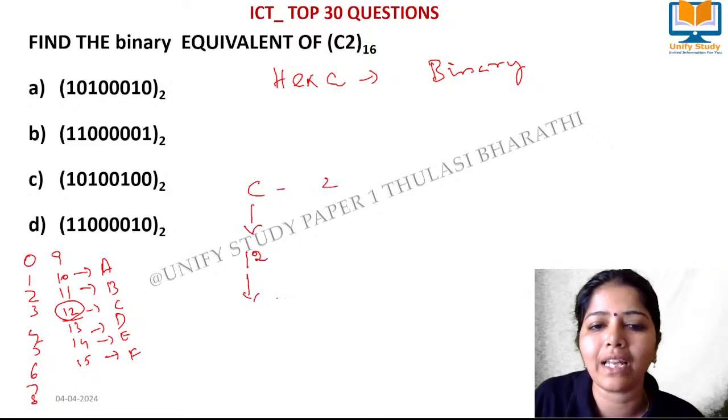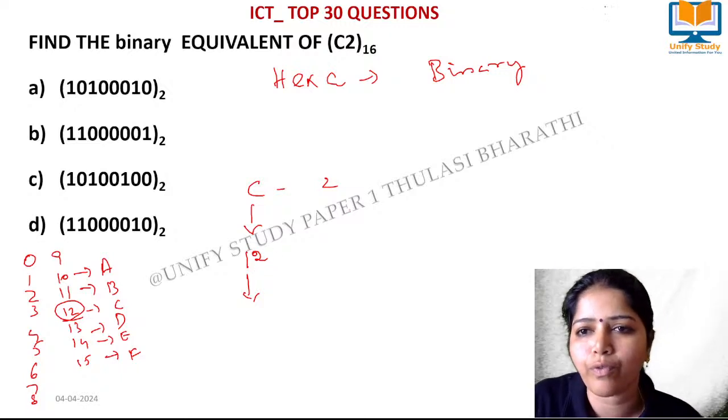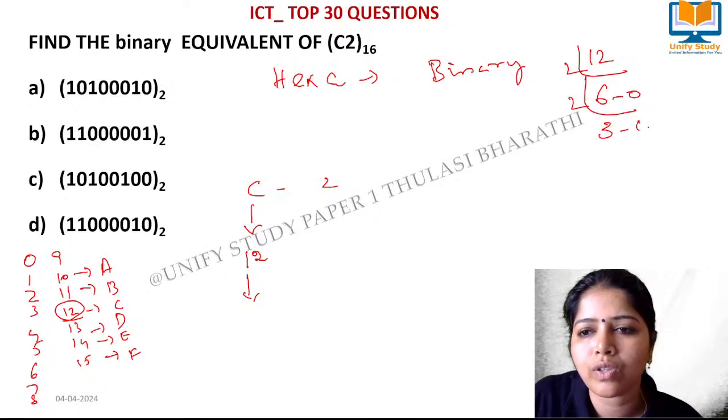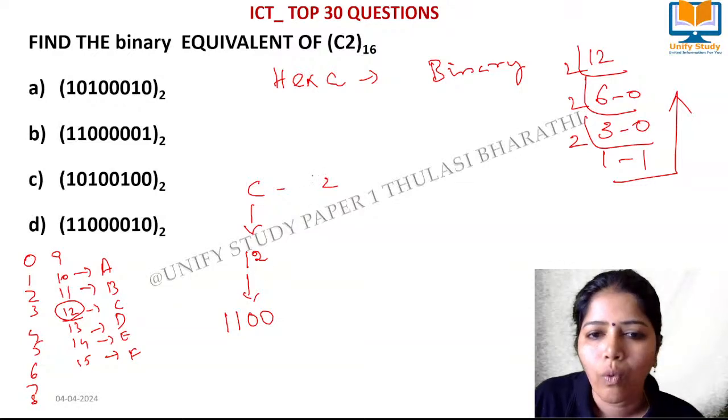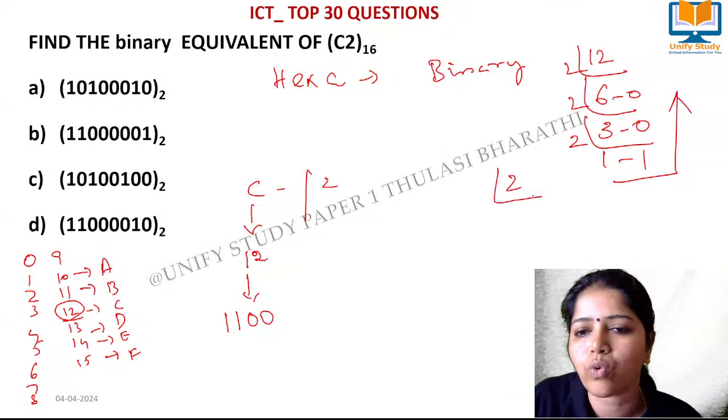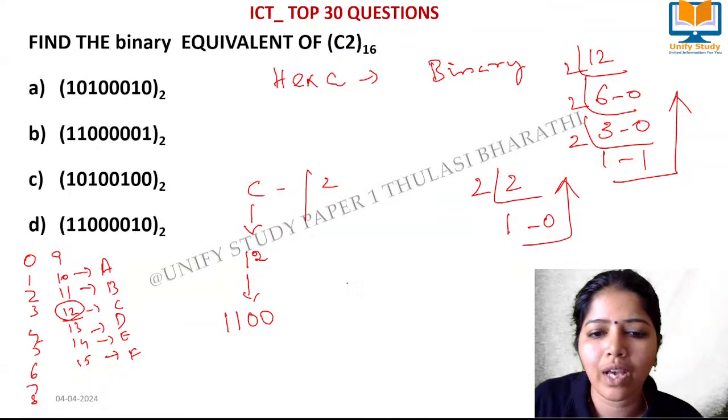What is the binary form of 12? We have to find out the binary form by doing the division like this. 6, 0, 0, 3, 0, 2, 1, 1. So here the value is 1, 1, 0, 0. That is the value of C. What is the hexa value of 2? It is 2 only, right? But we have to go for the binary. So here we have to write 0, 1, 0, 0.